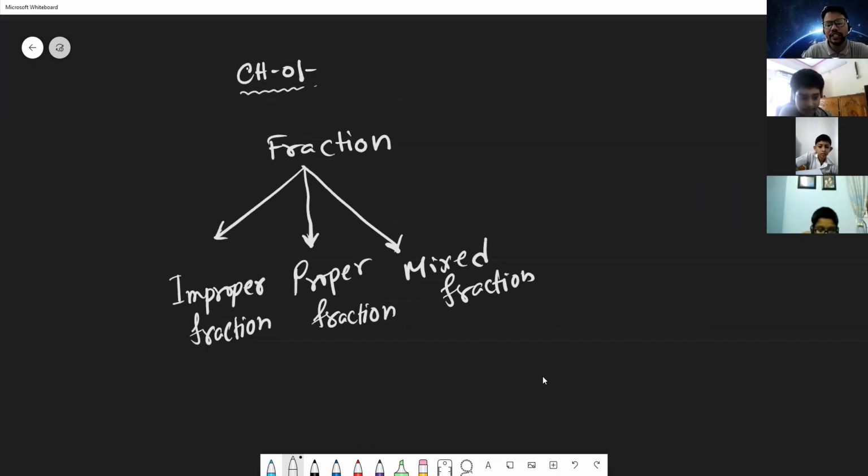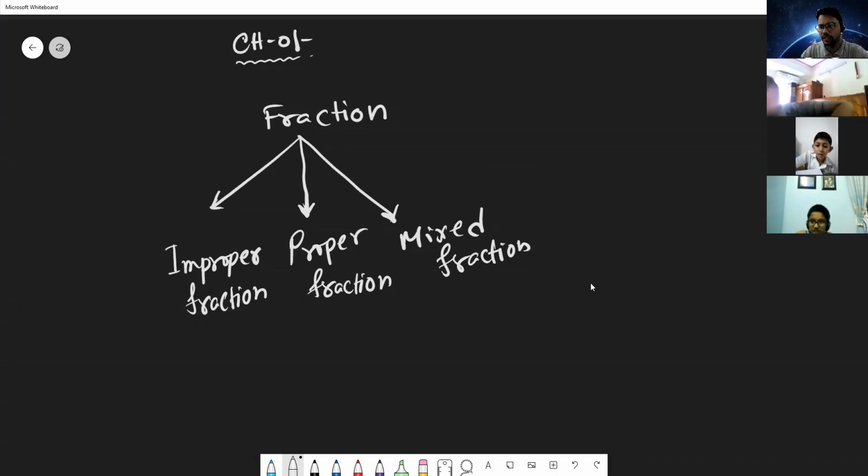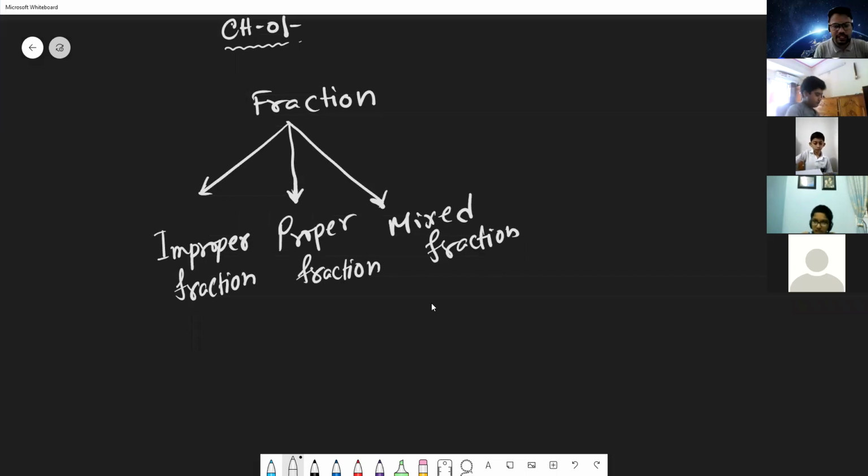Who can say the definition of mixed fractions? When a fraction has an integer and a proper fraction, then it's called a mixed fraction. Yes, thank you, Talha. Absolutely right answer. Proper fractions means the numerator is smaller than the denominator. Improper fractions means the numerator is greater than the denominator. A mixed fraction has a whole number and a fraction. So we can write the definition here.